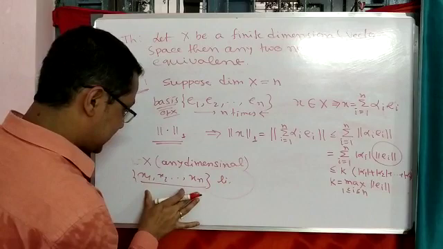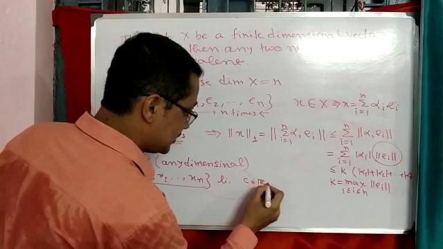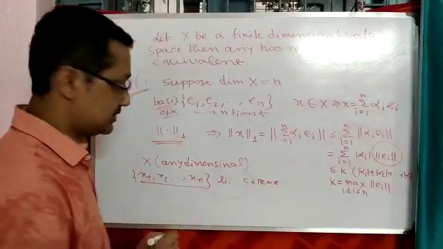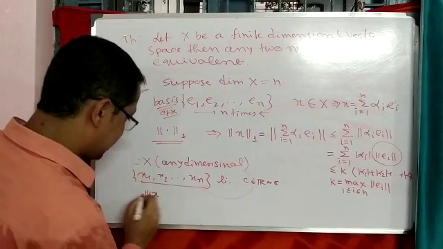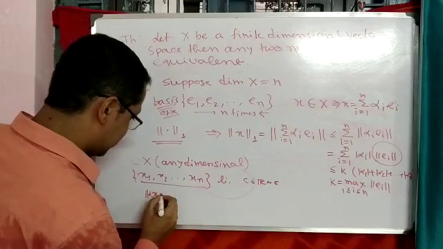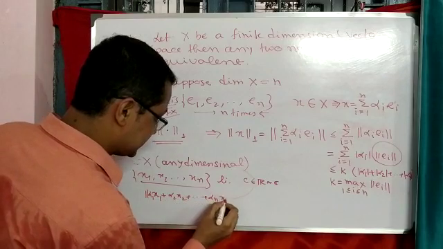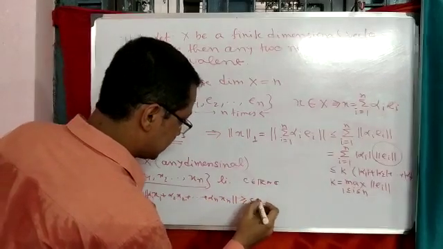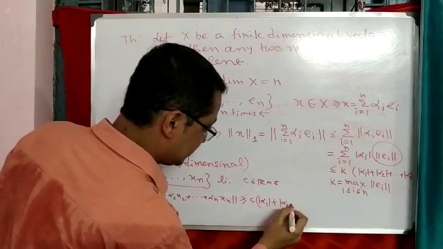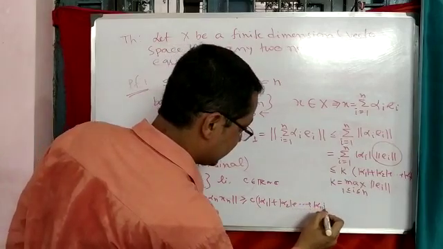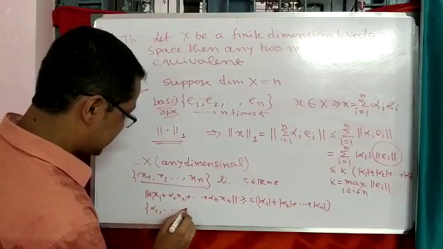Then with respect to that linearly independent set, we get a constant C, which is in R or C, that means the field of scalars, such that the norm of alpha 1 x1 plus alpha 2 x2 up to alpha n xn is always greater than or equal to C times mod of alpha 1 plus mod of alpha 2 up to mod of alpha n, where alpha 1, alpha 2, up to alpha n is any set of n scalars.